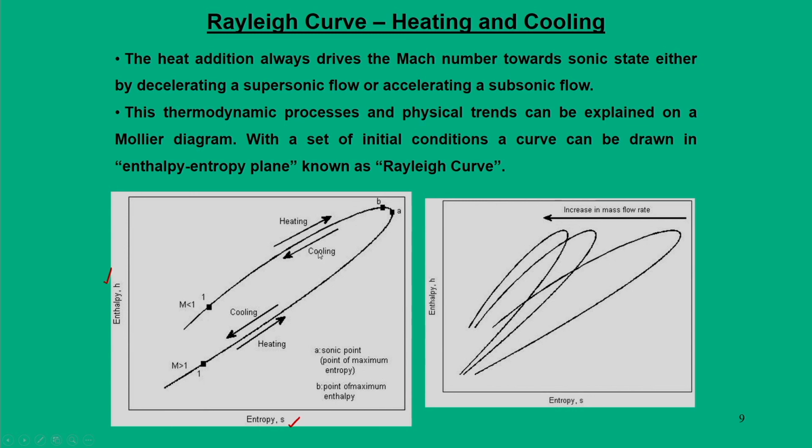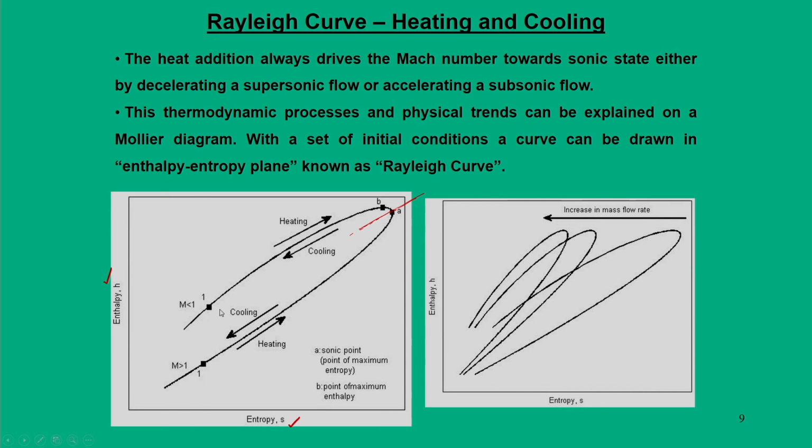Similarly, in this case also, as I mentioned, there is a point A which is known as the sonic point, that is the point of maximum entropy. The point of maximum entropy divides this curve into two halves. One is the subsonic flow, the other is the supersonic flow.